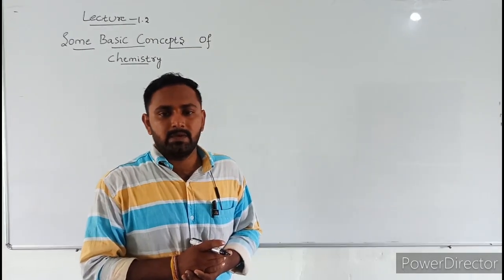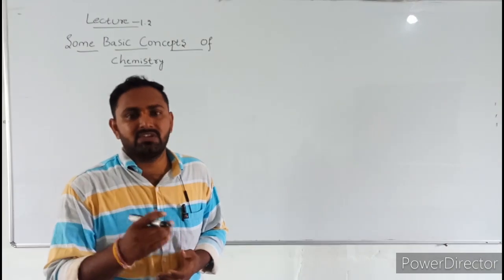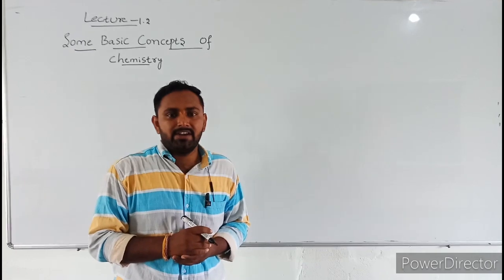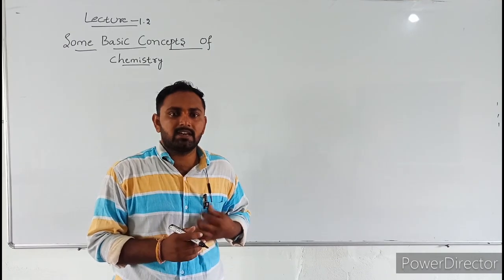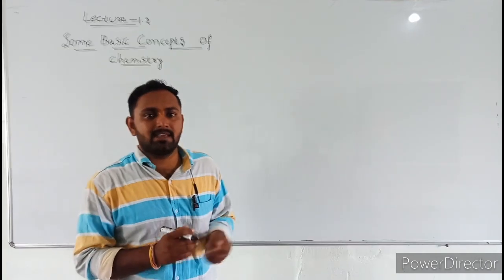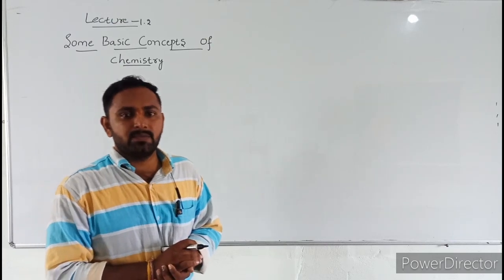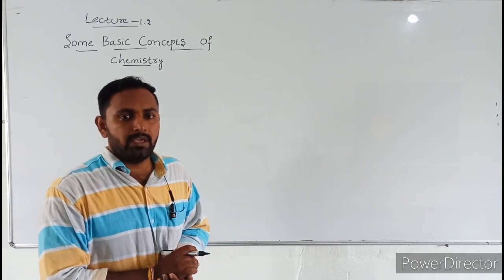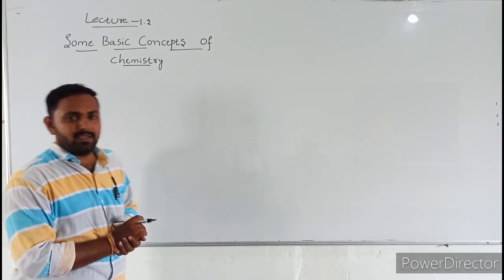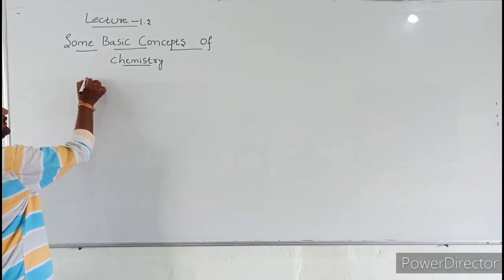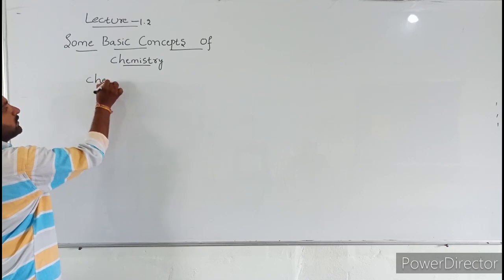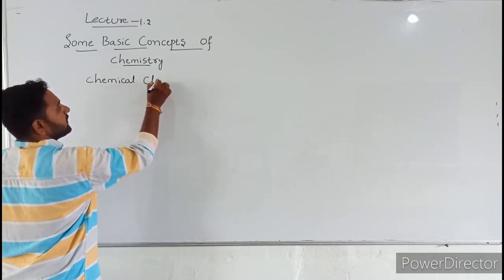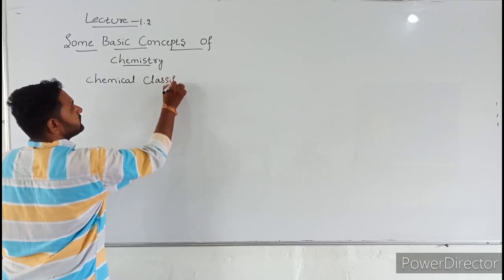In the last video, we were discussing the classification of matter. Matter is classified into two categories: one is physical classification and the other is chemical classification. In the last video, we already discussed physical classification. Today we are going to discuss chemical classification.